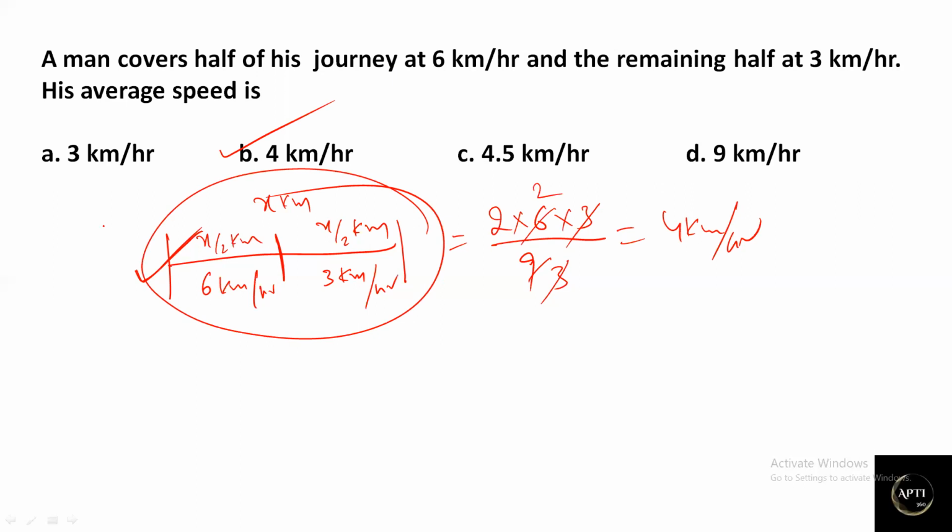Again I'm stressing, it is most important: when you get any question from average speed, for sure that question will fall under either the first case, the second case, or the third case. Among these three, the third case, where distance is constant, is the most important and most frequently asked in competitive exams.